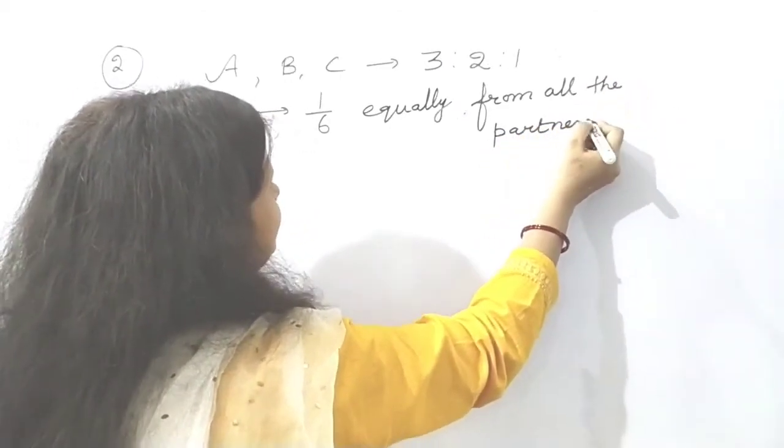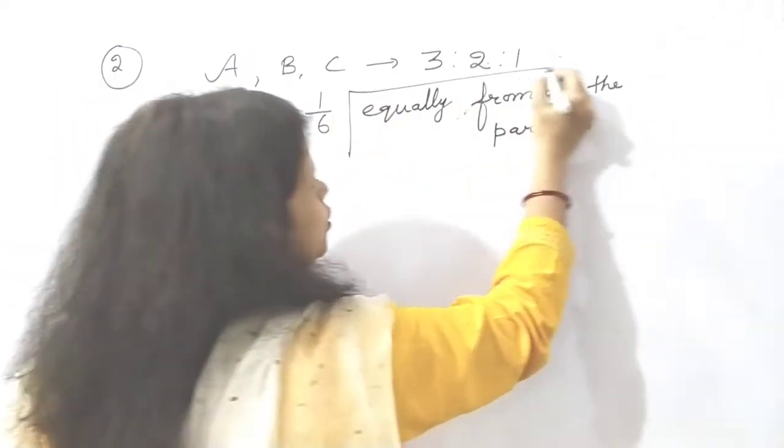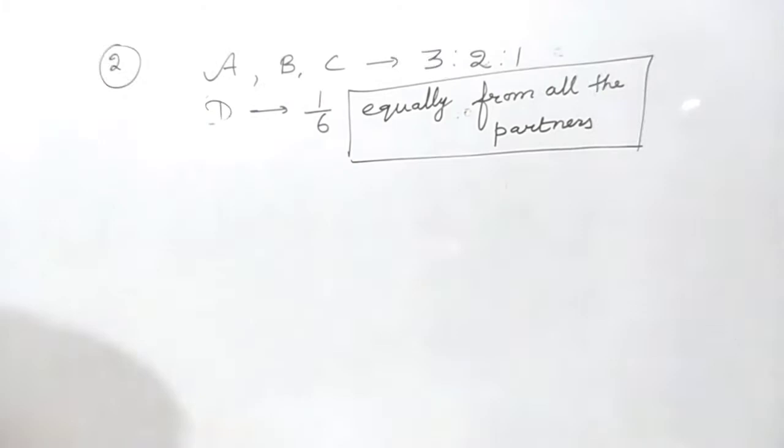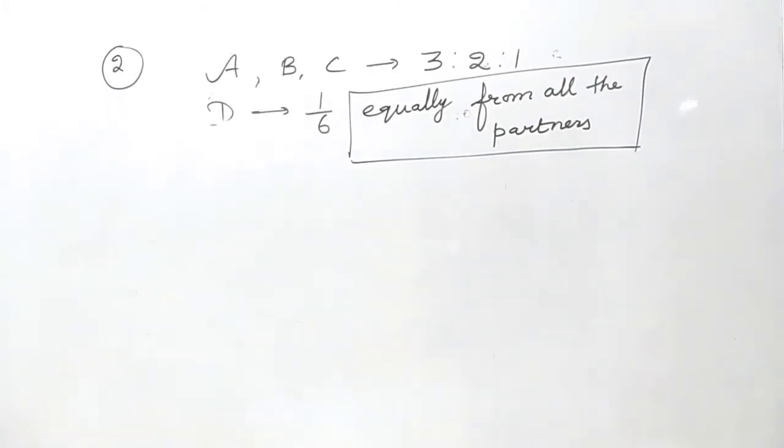Total how much will D get? 1/6. And how is he getting this 1/6? Equally from all the partners. That means how many partners are there? We have 3 partners. So each one of them will contribute 1/3 of D's share.